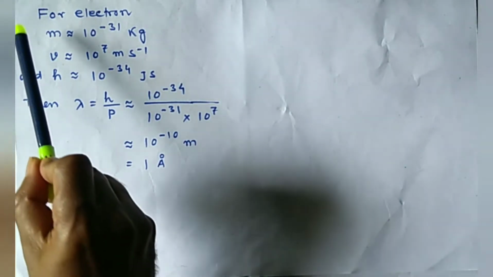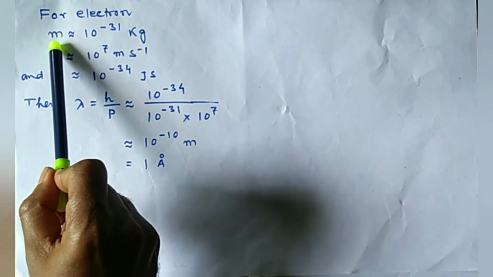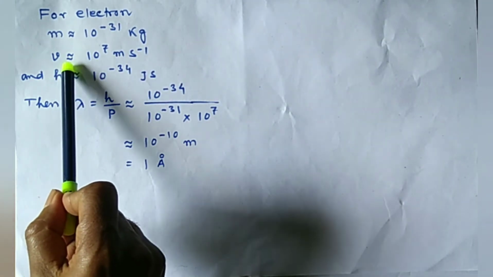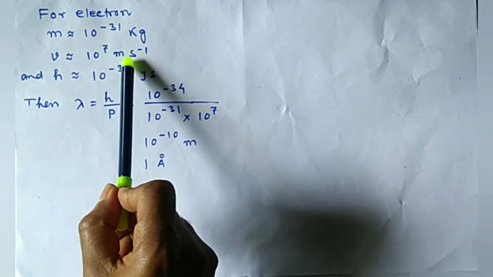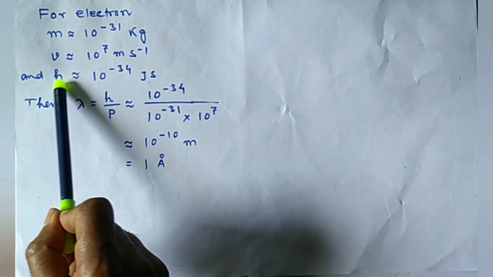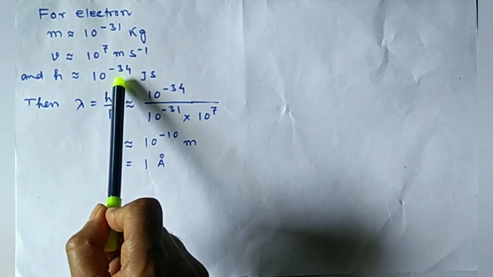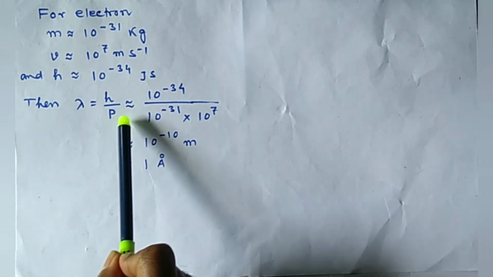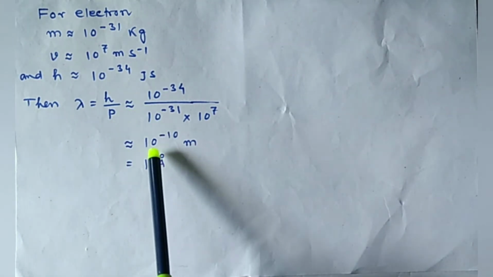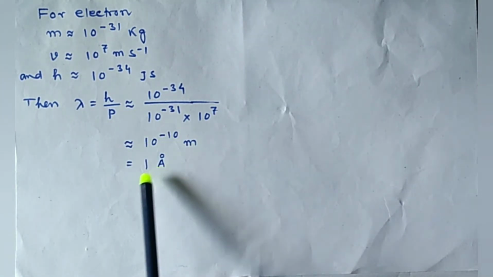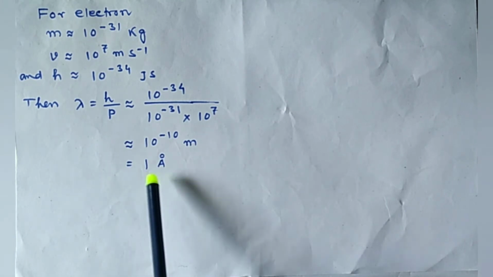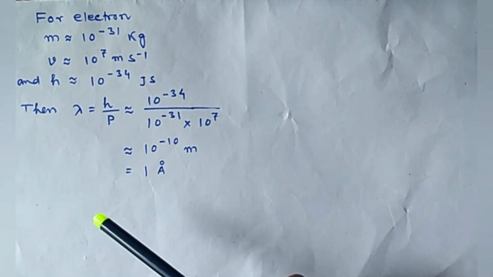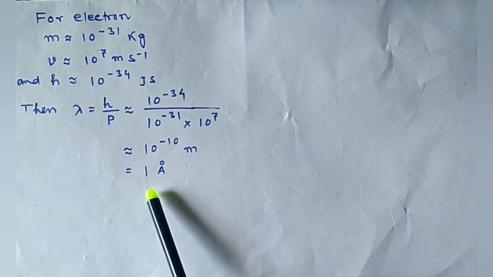Let us see. For an electron, mass is of the order of 10 to the power minus 31 kg and velocity is of the order of 10 to the power 7 meter per second, and the Planck's constant is of the order of 10 to the power minus 34 joule second. So lambda equal to h by p is of the order of 10 to the power minus 10 meter or 1 angstrom, and it is quite large compared to the ball, and that is why the electron can exhibit the wave nature.